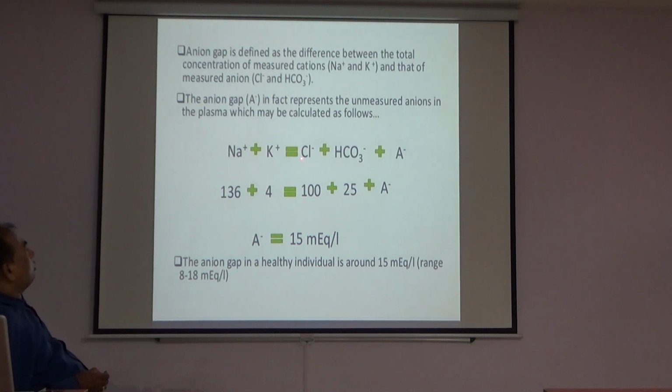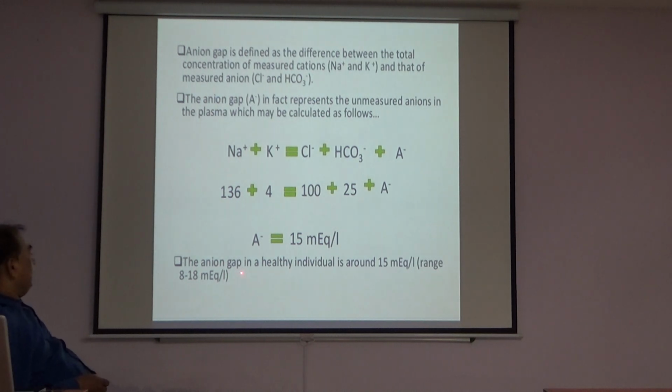Sodium plus potassium is equal to chloride ion plus bicarbonate ion plus anion gap. So the value of sodium is 136 plus the value of potassium is 4, and the value of chloride ion is 100 and the value of bicarbonate is 25. So the anion gap is 15 milliequivalent per liter.